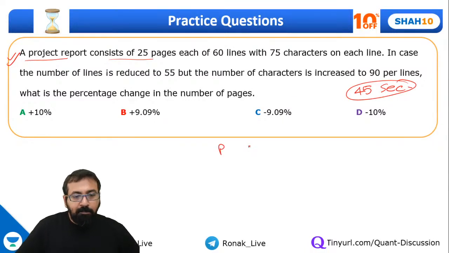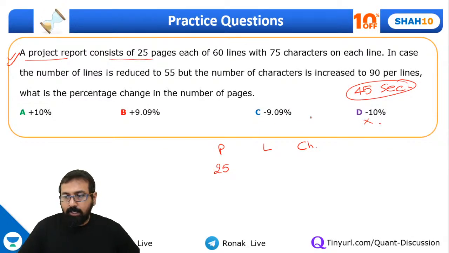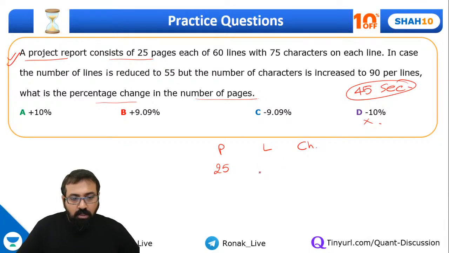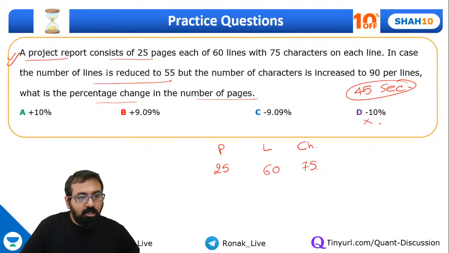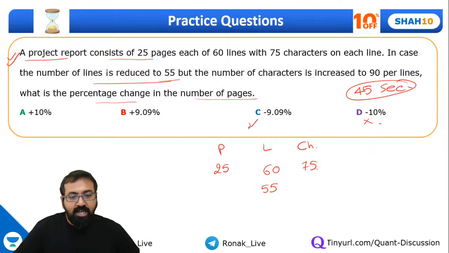So let me just write down over here pages, lines and characters. So there are 25 pages. No, it's not D. Akash, it's not D. Dhriti is also saying it's D. No. So what is the percentage change in the number of pages? Okay, let's understand this. Lines are 60 and characters are 75. In case the number of lines is reduced to 55, so we are making it 55. Yeah, Sakshi, that's correct. It's option C.